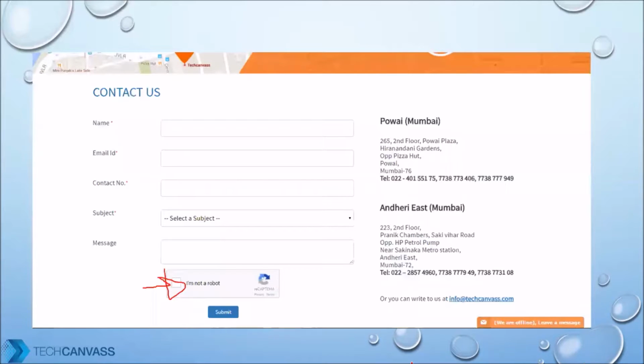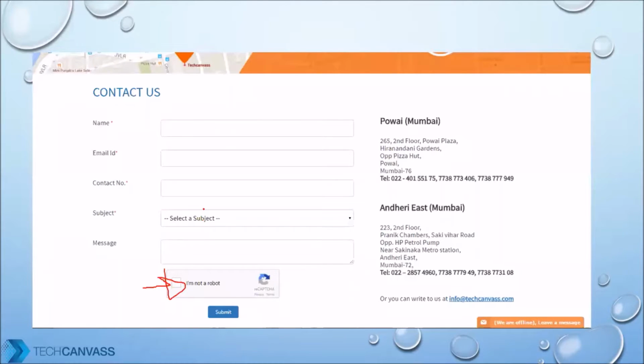Other thing, you can see there is a star mark in some of the fields, name, email ID, contact number, and so on. That means these are known as mandatory fields. Now, if you enter all the data in all the fields, obviously you are meeting the mandatory condition.